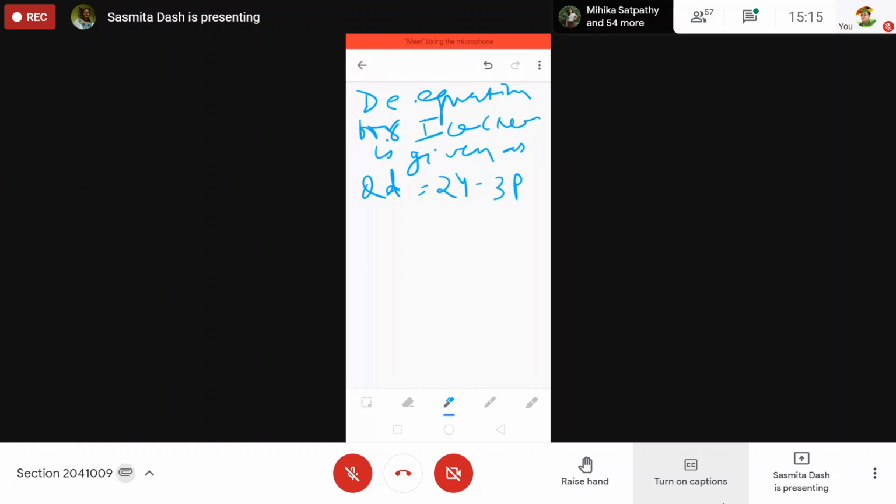and QS, quantity supply, is equal to 5p, in Bhubaneswar market.